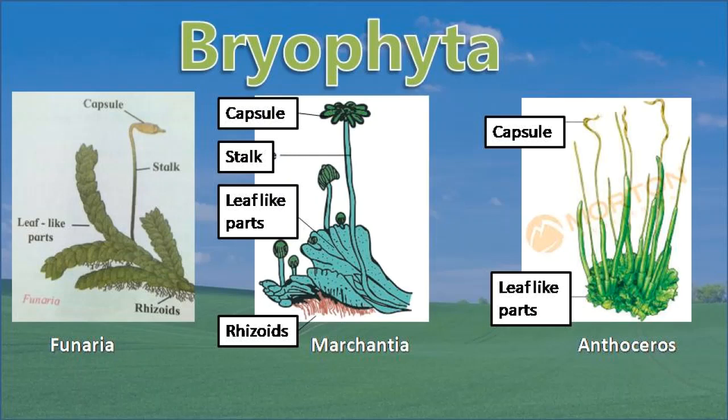After that, one stalk is given there. As they do not bear flowers, spores are formed in the capsule. There is a stalk, and on the tip of the stalk a capsule is there, and in that capsule spores are produced. By these spores, they reproduce.